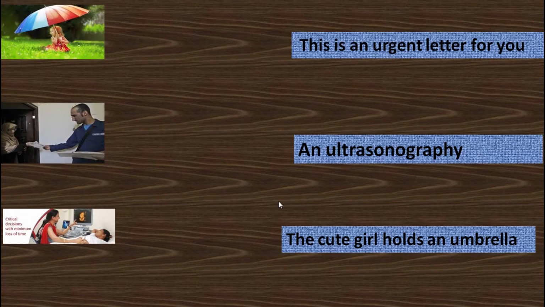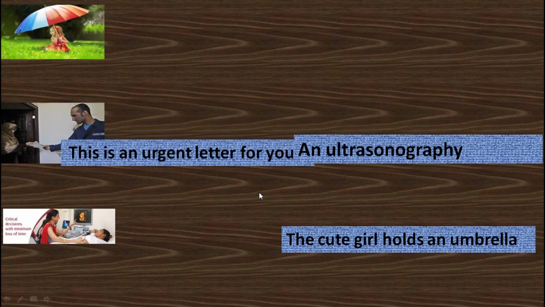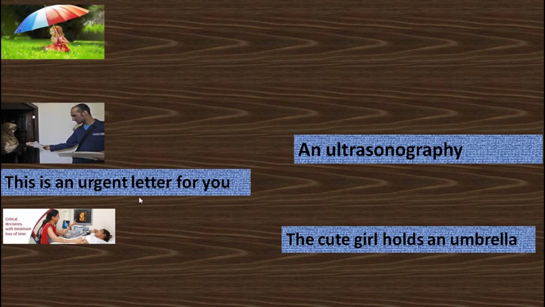Here you can see 3 pictures and 3 sentences. Let's match sentence 3 with picture 3. This is an urgent letter for you. An ultrasonography. The cute girl holds an umbrella.